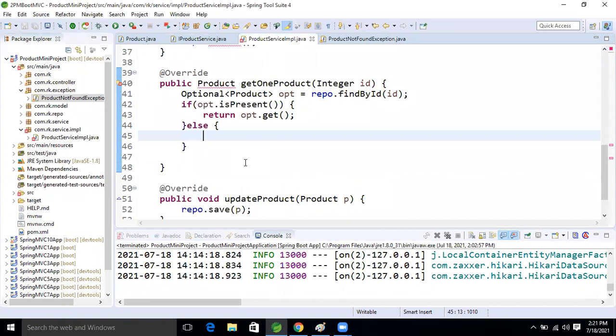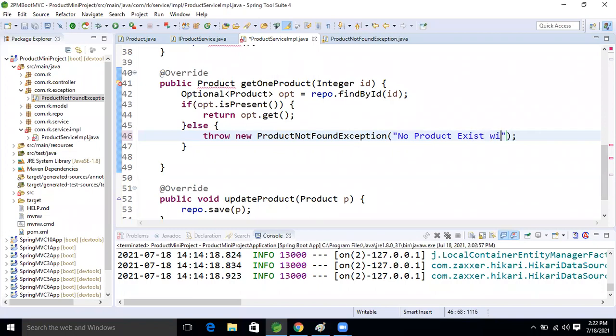So here what we will do now? We will throw the exception here, right? Throw new ProductNotFoundException, our custom exception class. Inside that, the exception message: product does not exist, no product record available.